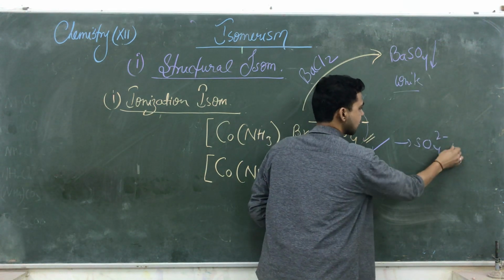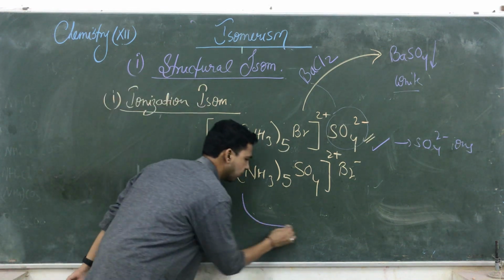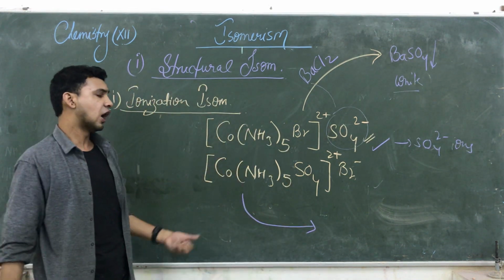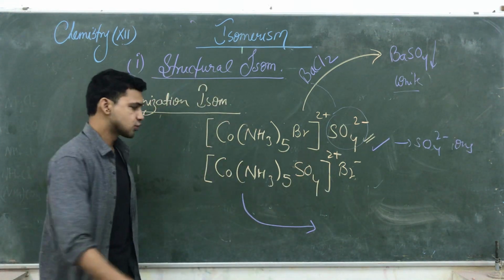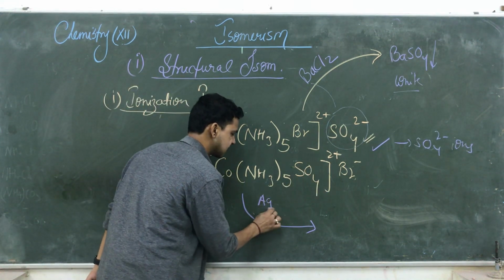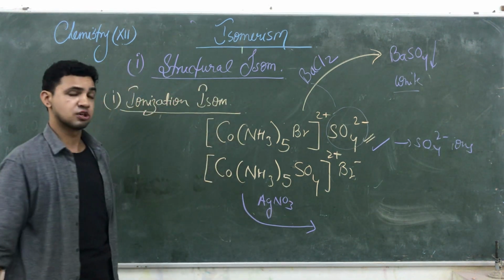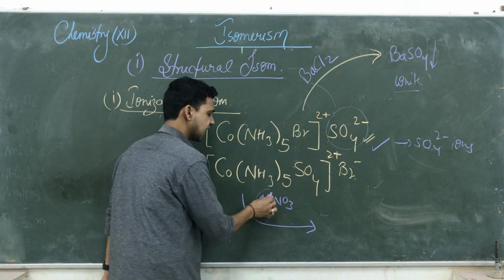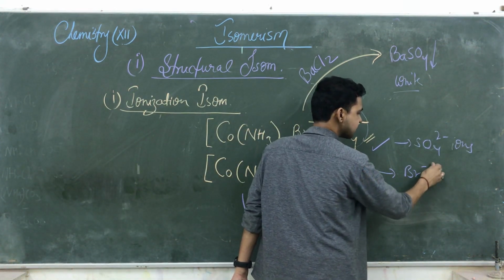तो इसको dissolve करने से आपको कौन से ions मिले? Sulfate ions. But what happens? How do we perform the test for the other one? How do we know here the sulfate ion is not available, only bromine is available? So here we add AgNO3 solution. So what happens here? The Ag reacts with Br because जब ये dissolve होगा तो कौन से ion दे रहा होगा? Bromine ions दे रहा होगा.